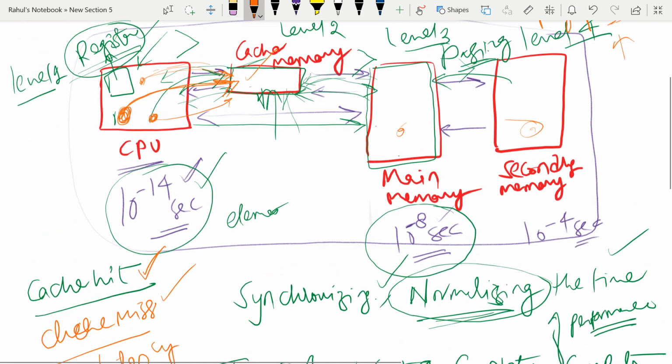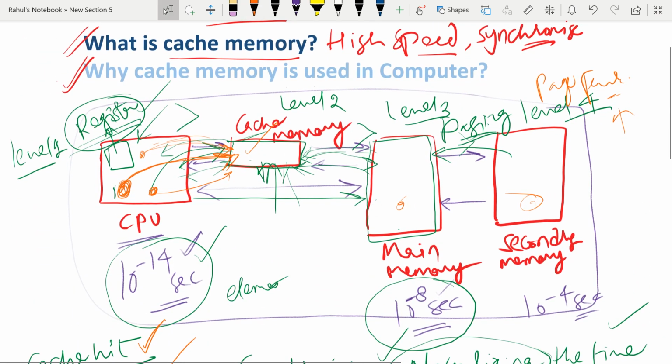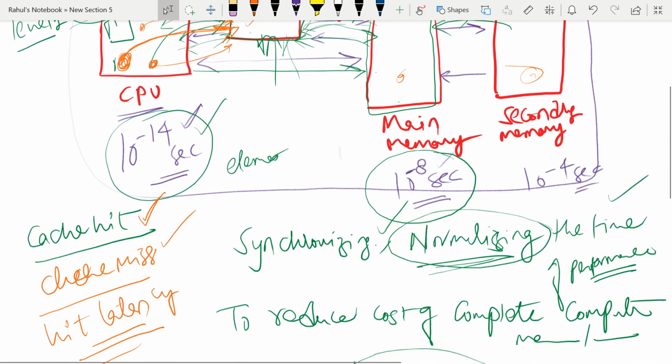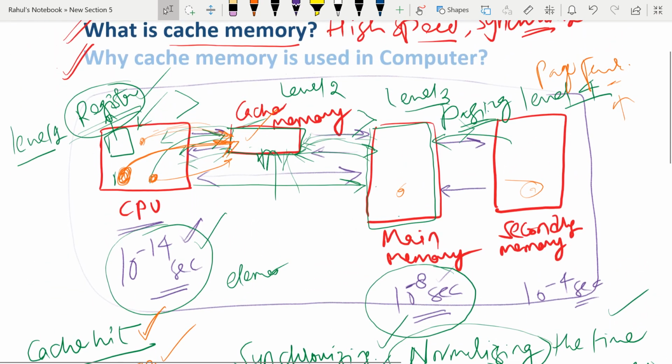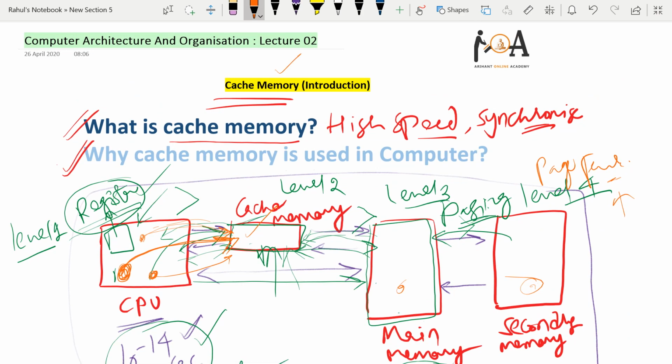So I hope the complete concept of cache memory, cache hit, cache miss and hit latency is understood by you. How it can be asked in our examinations like GATE, NET and other exams, we will discuss in our next lectures. This is the very basic intro of cache memory, how cache memory basically works. I hope it is understandable by you.